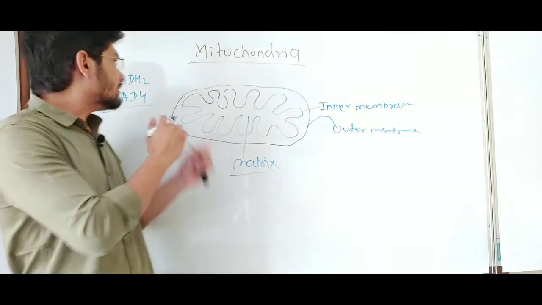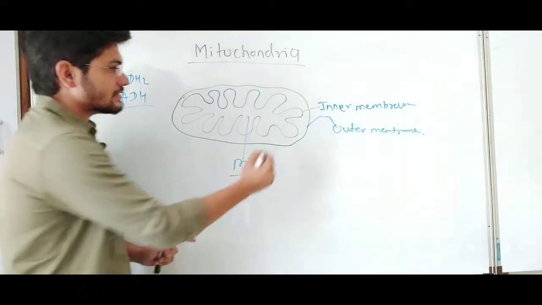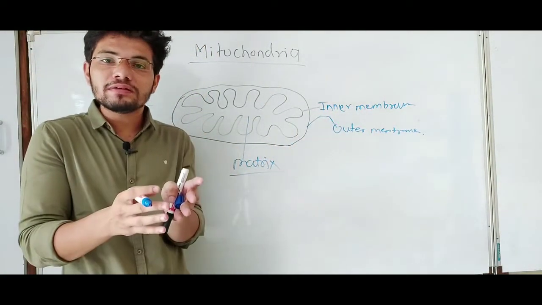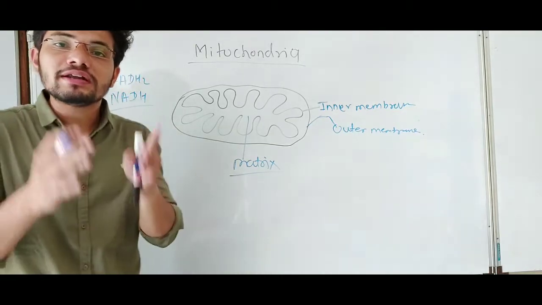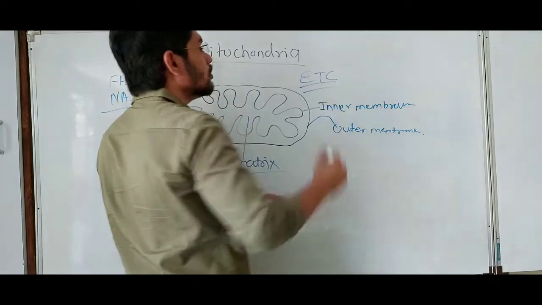After that these two molecules are transferred to the inner membrane of the mitochondria, where the electron transport chain is going on.